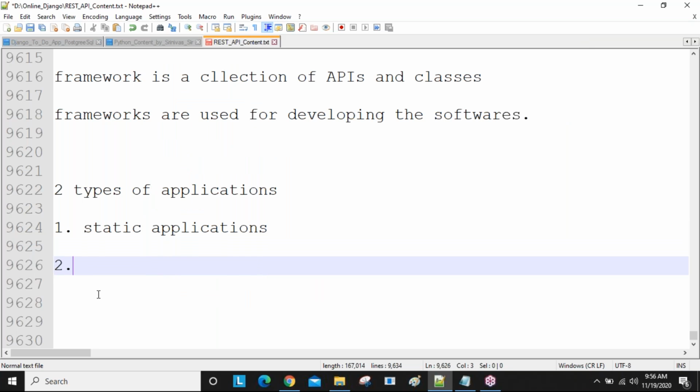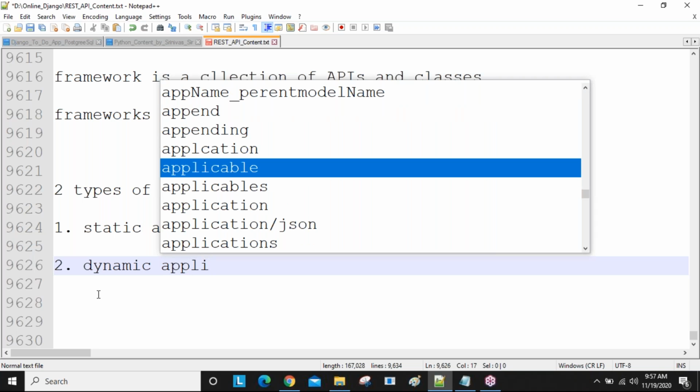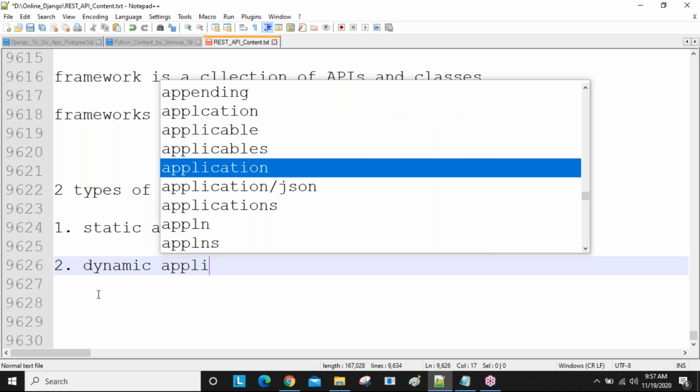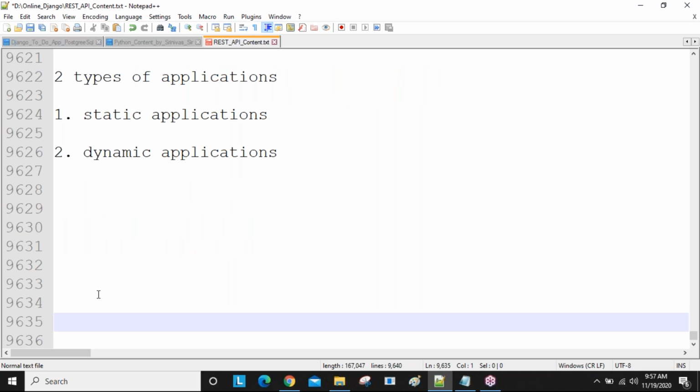Static applications. Second one is dynamic applications. Clear this one? So what are the static applications and what are the dynamic applications? We need to remember that one required.